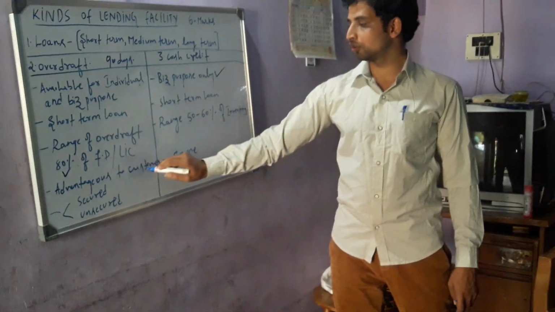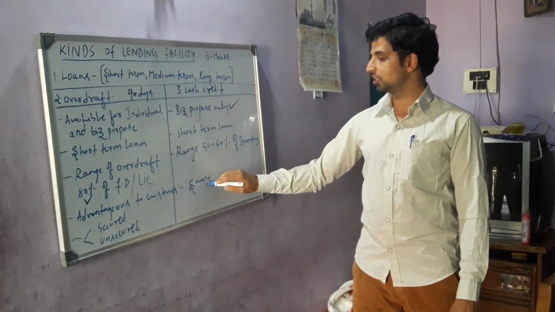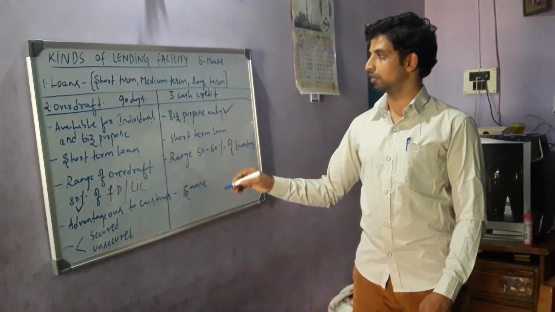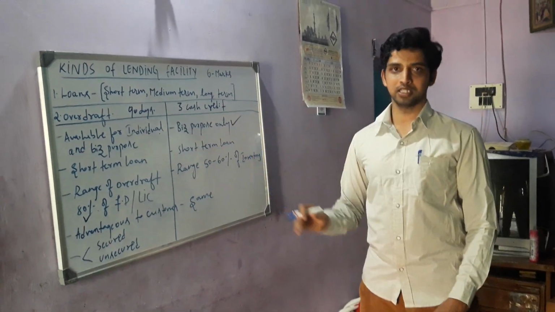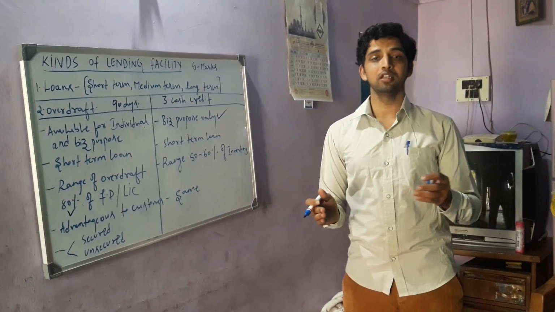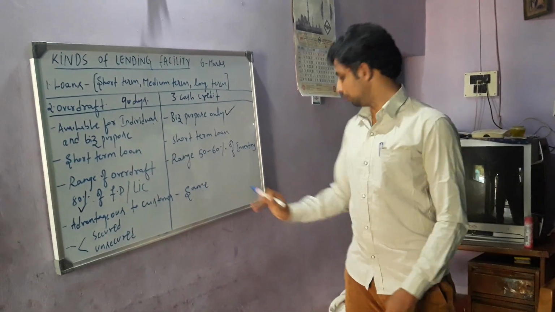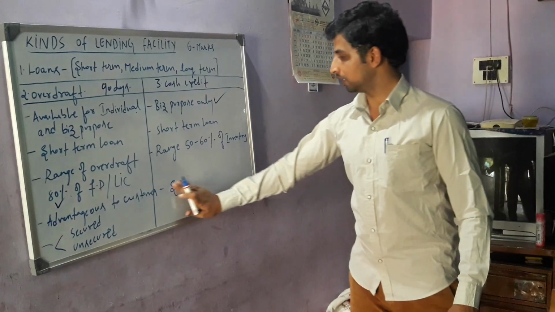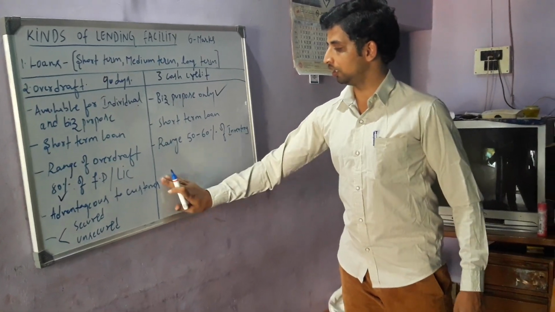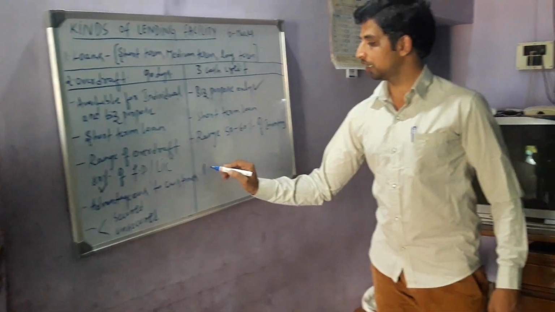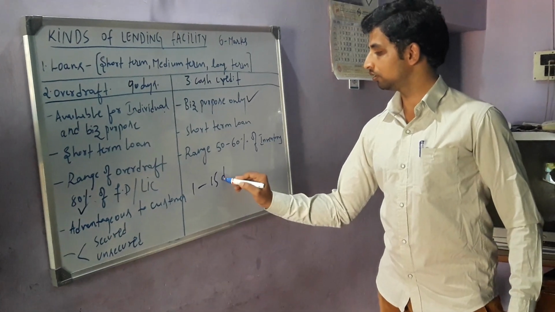Next, overdraft is advantageous to the customer, whereas cash credit is also advantageous to the customer. Let me elaborate on cash credit. If I want to manufacture a solar panel, it usually takes 1 to 15 days.